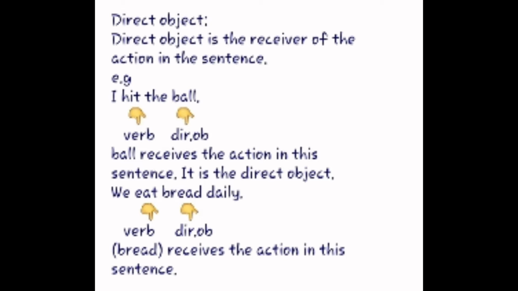Here is another example. We eat bread daily. First of all, we have to recognize the verb. Which is the verb? Eat. The action word is eat. And which word receives the action in this sentence? It is bread. So bread is the direct object in this sentence.